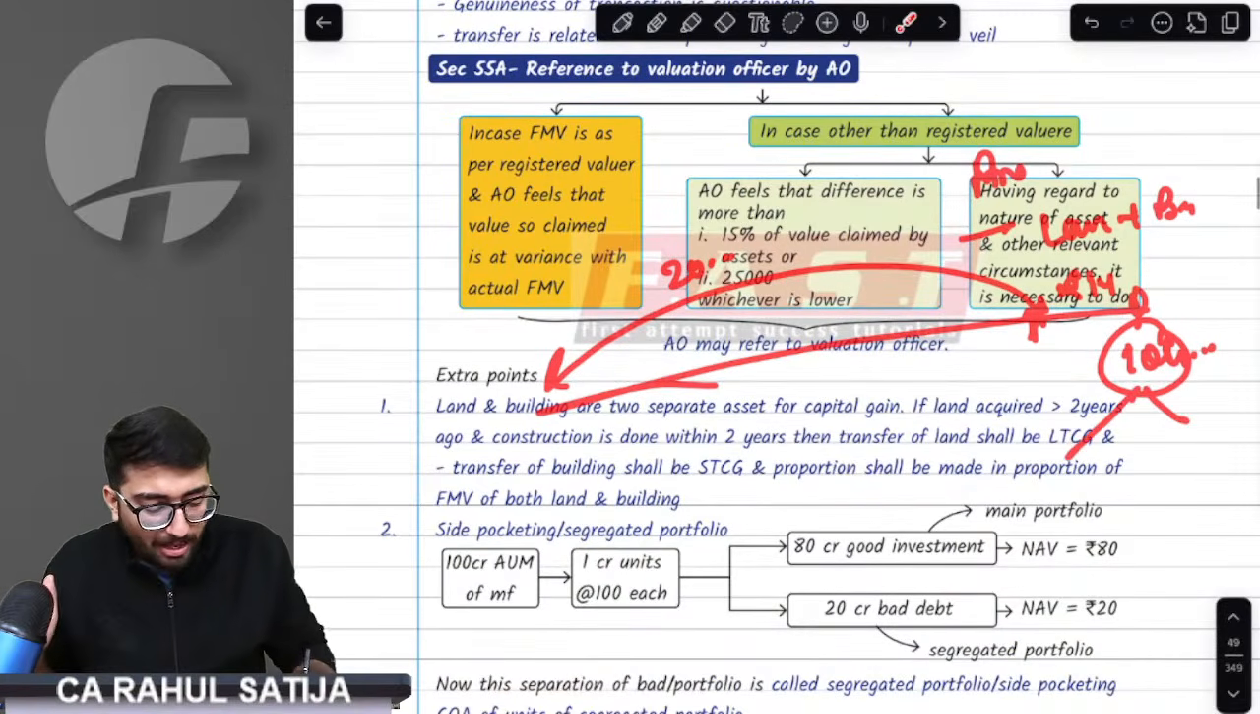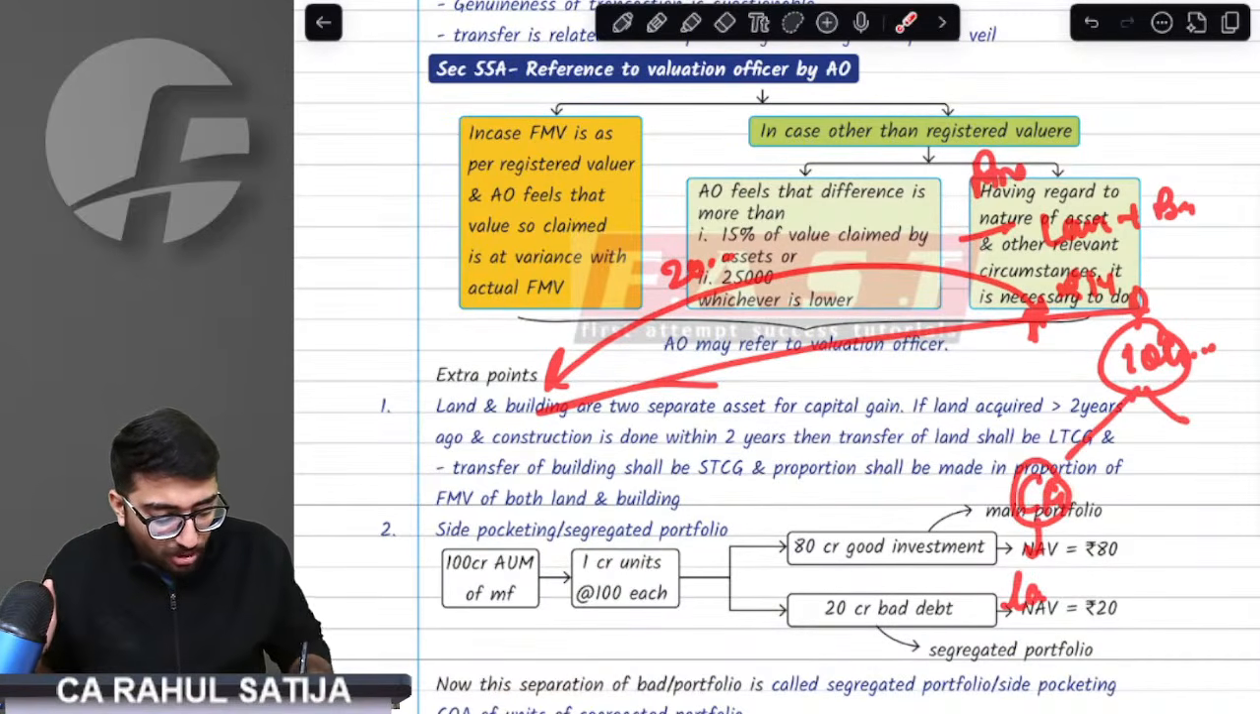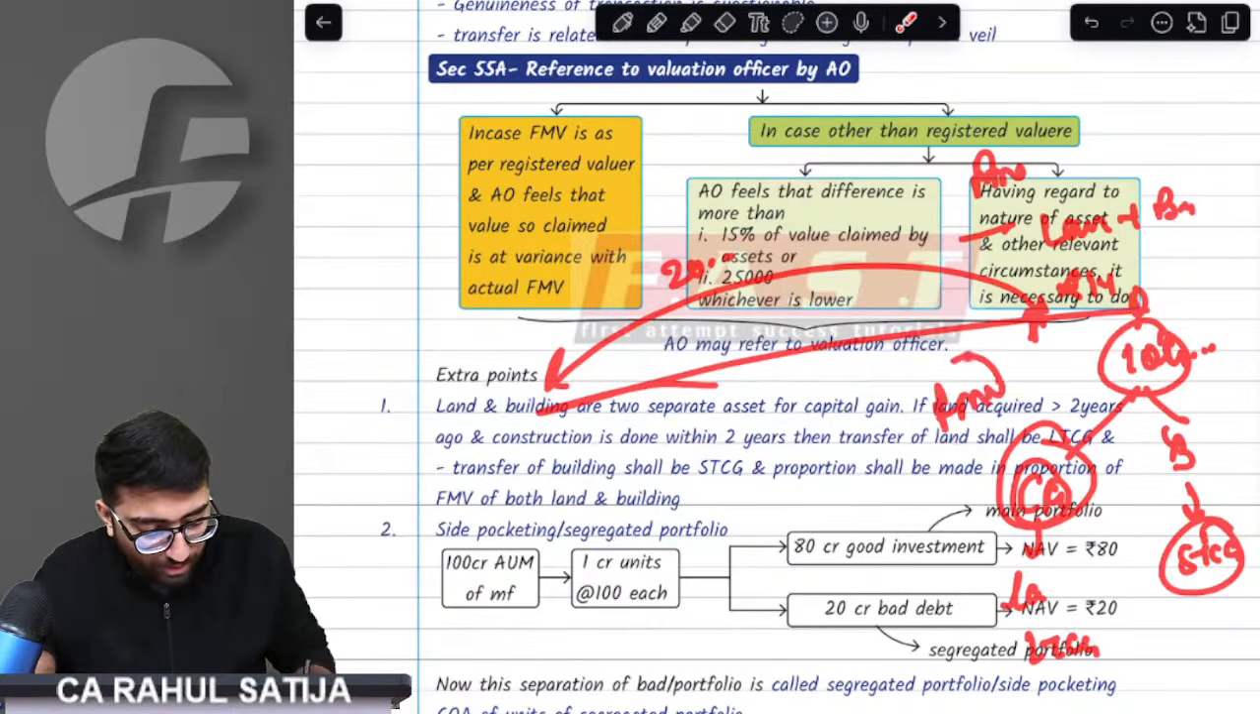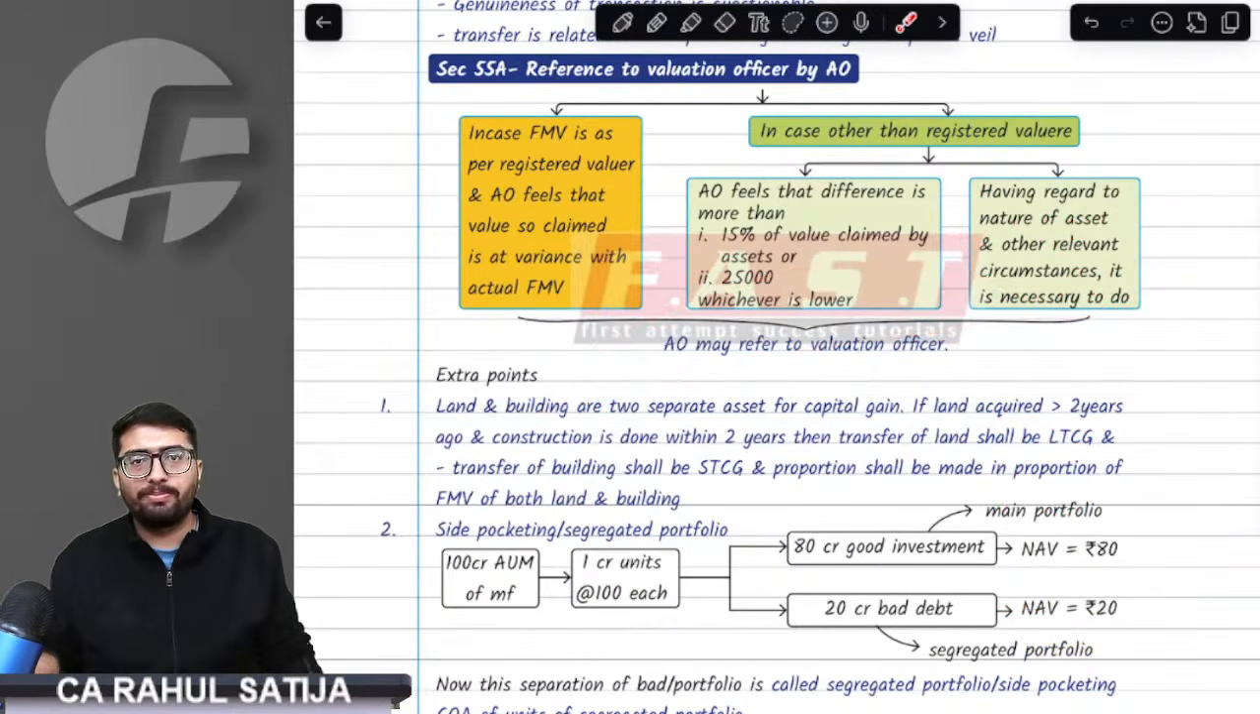Provision says whatever the capital gain is in case of land, that will be long-term capital gain. If it is building, it will be short-term capital gain. How would we segregate the full value of consideration? Provision says based on FMV, you are going to segregate the full value of consideration.